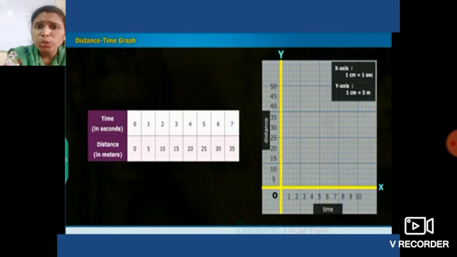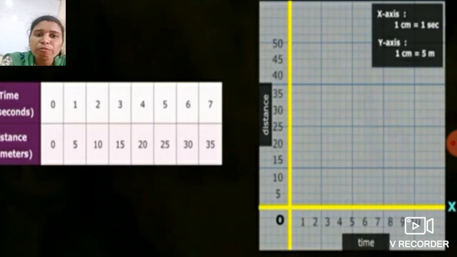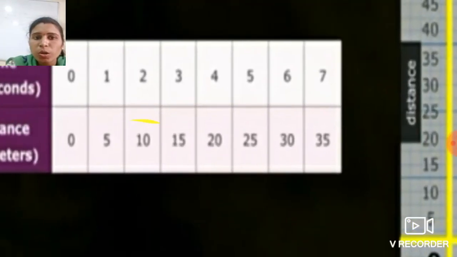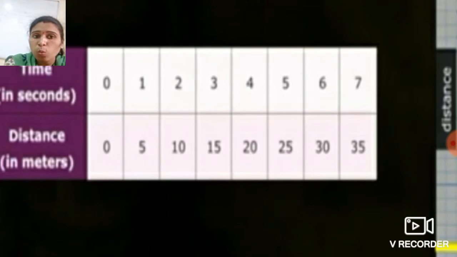Now, what you have to do: from the table, the set of values for time and distance are (0, 0), (1, 5), (2, 10), (3, 15), (4, 20), (5, 25), (6, 30), (7, 35).